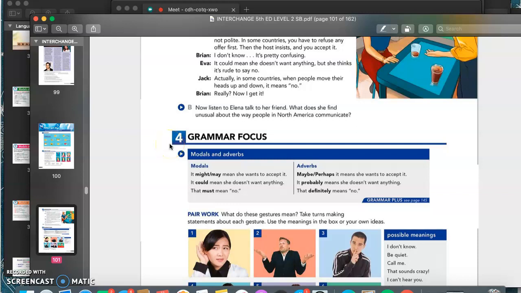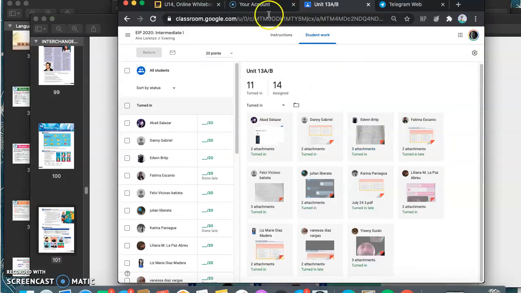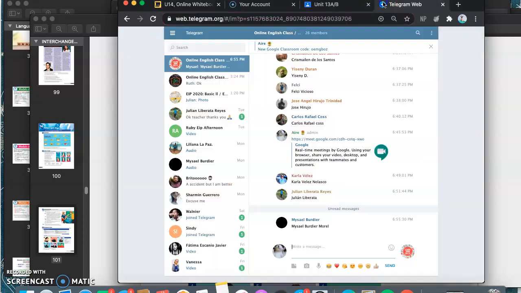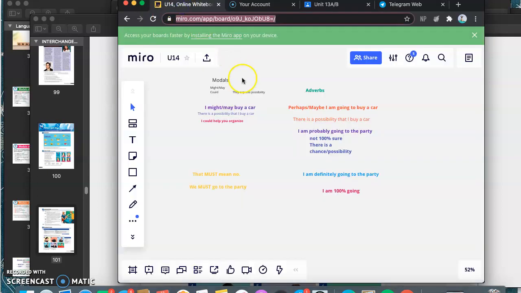Okay, so the first grammar on Unit 14 are the modals and adverbs. In this case, we are going to be working with these modals and adverbs in here. Let me share you the board. Okay, so basically we have these modals.